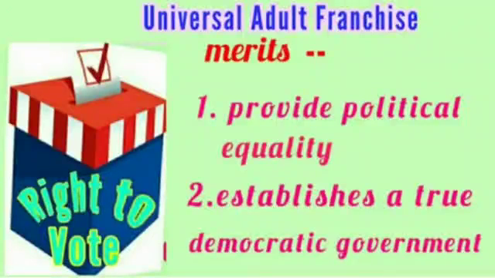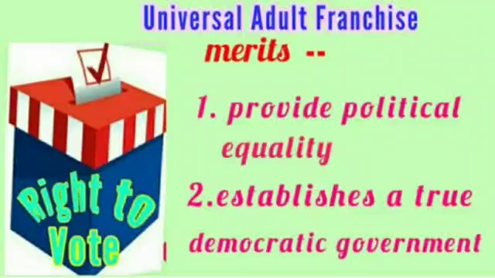In India, this right is given to every Indian citizen who has completed 18 years of age. One has the right to take part in elections and vote for any candidate of one's choice. This is universal adult franchise. Every citizen who has completed the age of 18 has the right to vote.